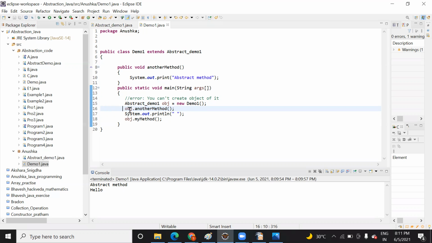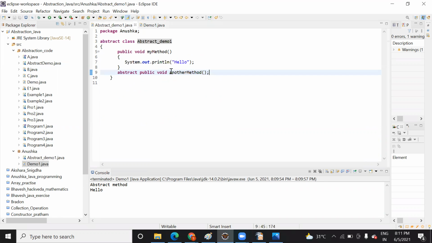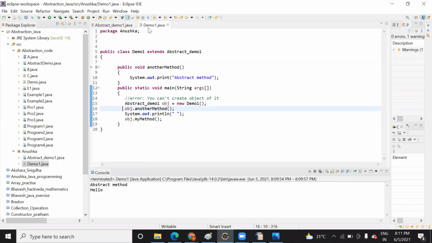So here you call obj dot another method, and it printed the content of this. And when you call obj dot my method, my method is what is present in this, right? This method will get executed. Is it clear to you? Anything not clear?